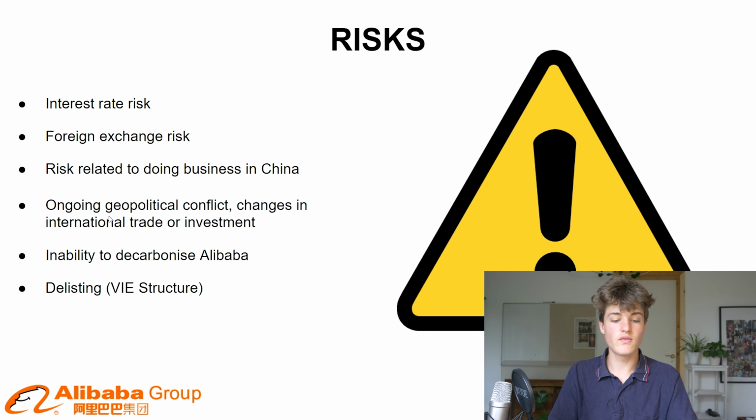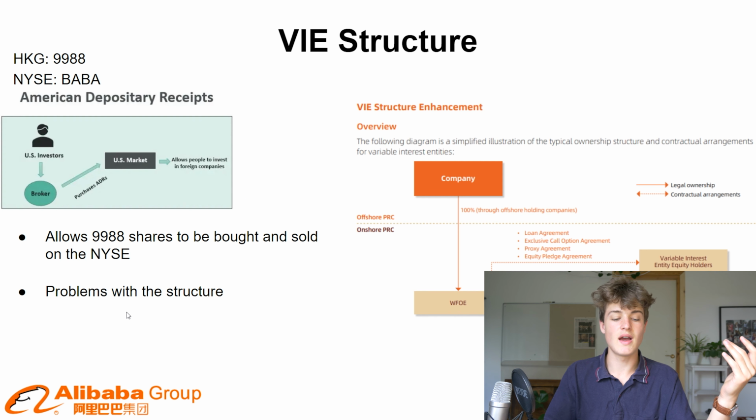Ongoing geopolitical conflicts, changes in international trade or investment. Inability to decarbonize. Alibaba is another one. We're going to talk about ESG in a moment, but yeah, it's a big company and it could be hard decarbonizing and reaching the goals that they've set for themselves. And then delisting, which I talked about, and the VIE structure.